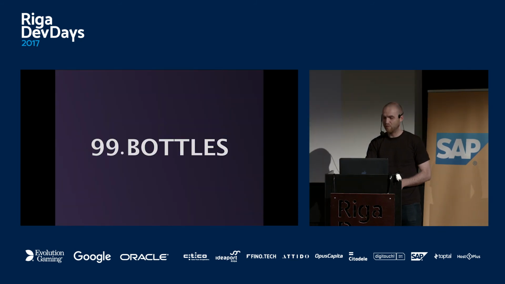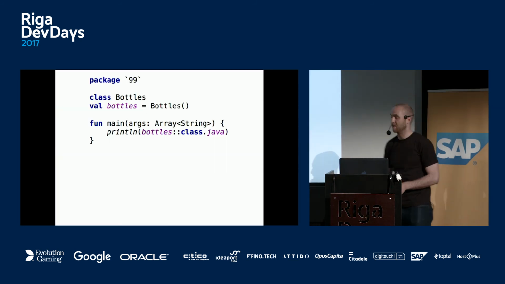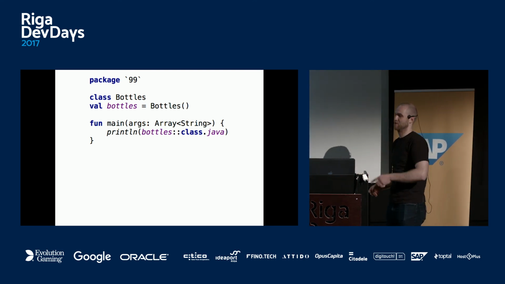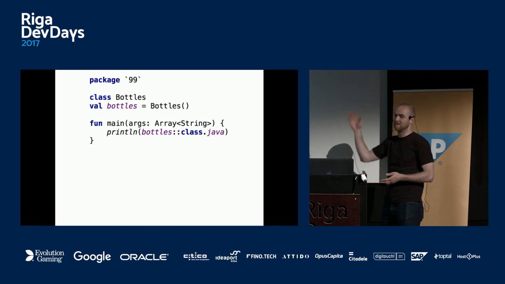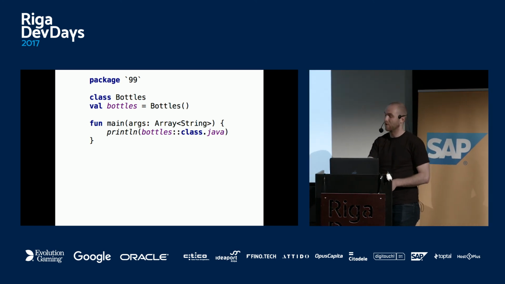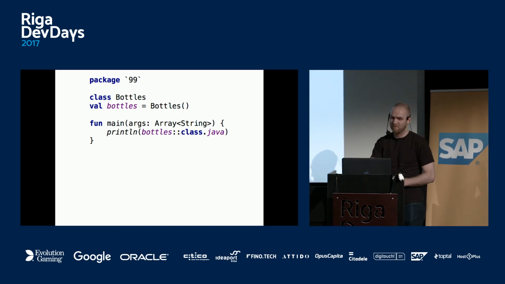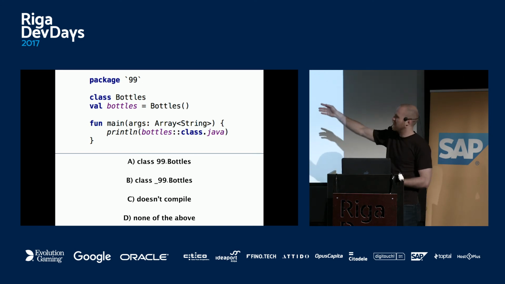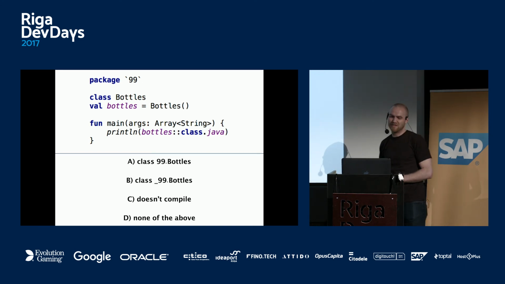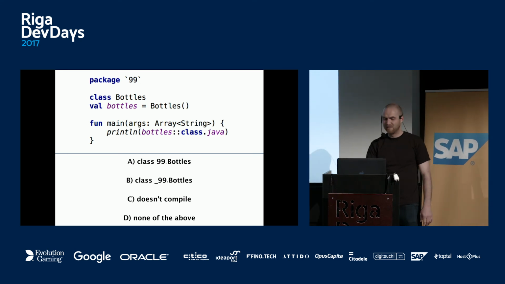And the final one is 99 bottle. So if you would have package backticks 99, it should be valid, although in Java you cannot use numbers as an identifier. So this shouldn't work. Then we have class bottles, value bottles, and then we try to print 5. I think it should print 99 bottle. Why not? So I vote for A. Maybe it should be an underscore because it's not a valid Java identifier. I don't know. So do you want to guess?